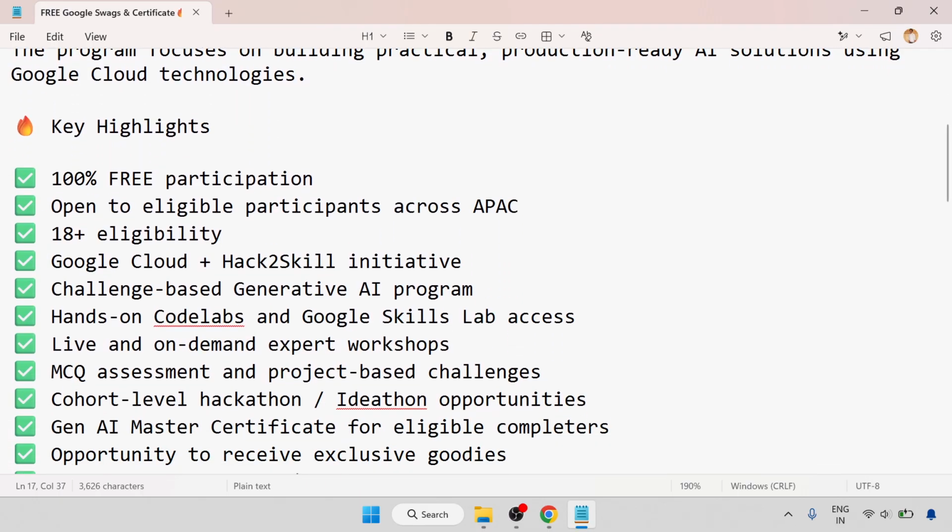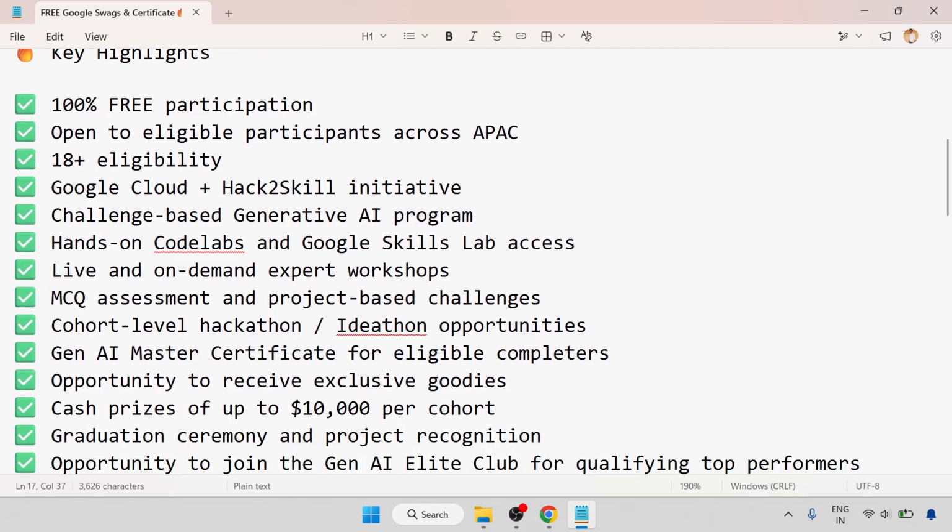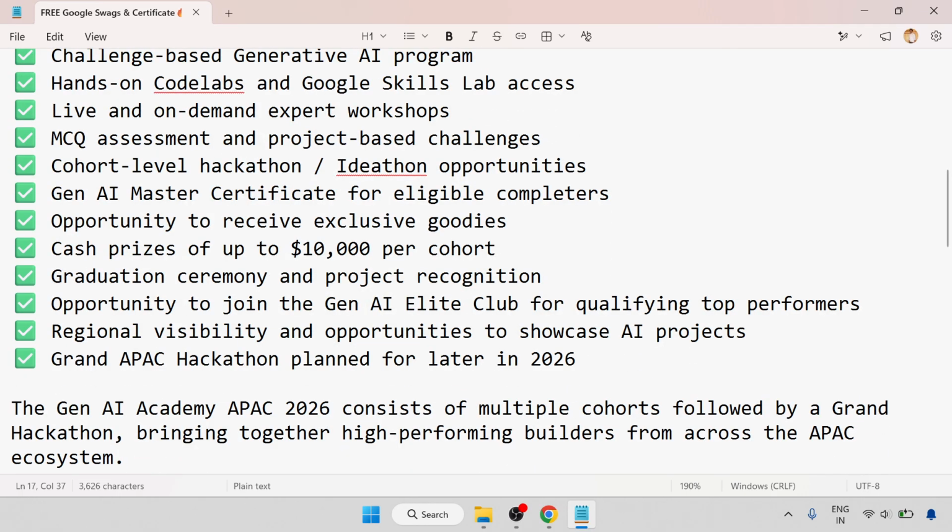So the key highlights are these. It is 100% free participation, open to eligible participants across the APAC, 18 plus eligibility, a Google Cloud plus Hack2Skill initiative, a challenge-based generative AI program, hands-on code labs and Google Skills Lab access, live and on-demand expert workshops, MCQ assessment and project-based challenges, cohort-level hackathon and ideathon opportunities, and a Gen AI Master certificate for eligible completers.